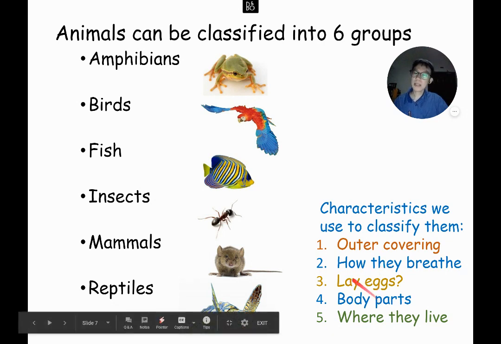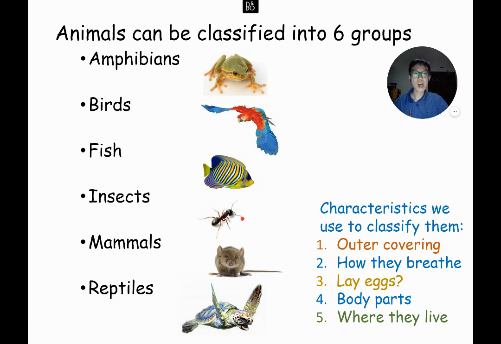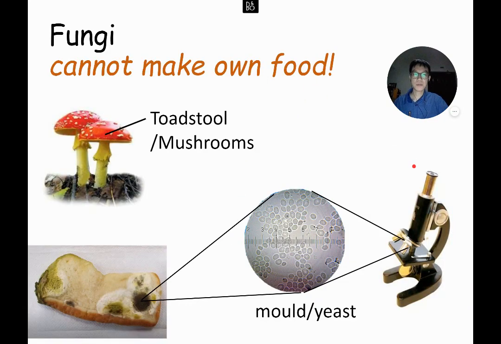Body parts. Let's take a look at the body parts of insects. Do you remember how many body parts insects have? They have three body parts. And how many legs do insects have? All insects have six legs. That means spiders are not insects because spiders have eight legs. Insects only have six legs. So these are the six animal groups.